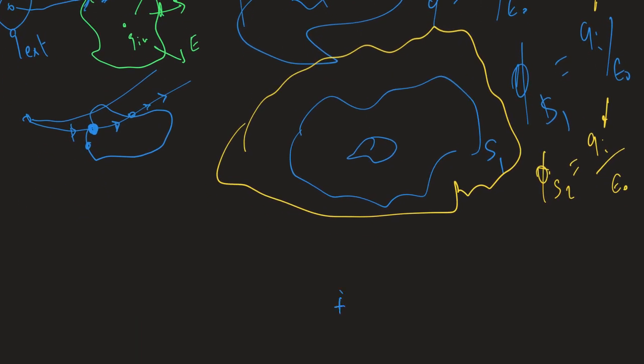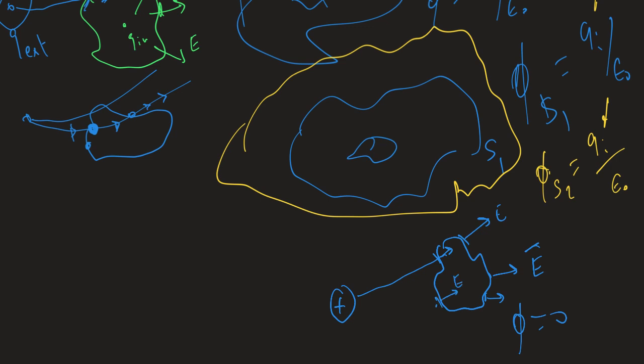Let's say that you have a positive charge and you make a Gaussian surface here. There is an electrical field on the surface. There is an E here, and there is an E here. There is an E all over. It is true that the flux is zero, but the electrical field is not zero. The electrical field at points on the surface produced by this charge that is outside is not zero.